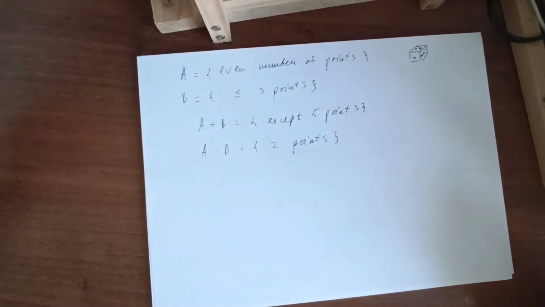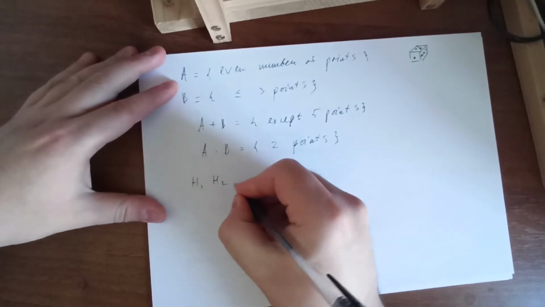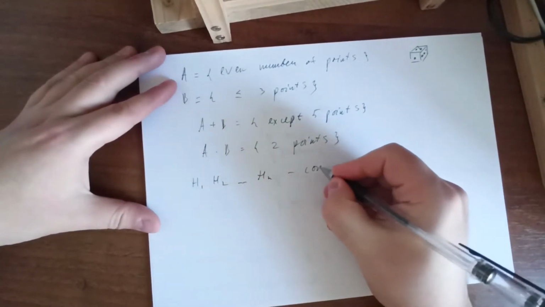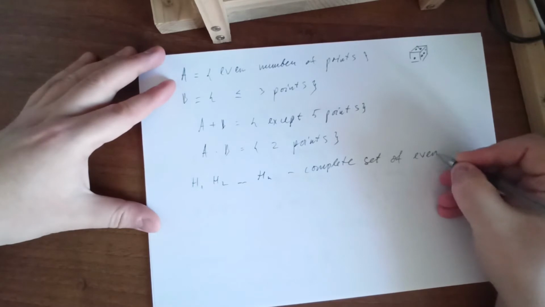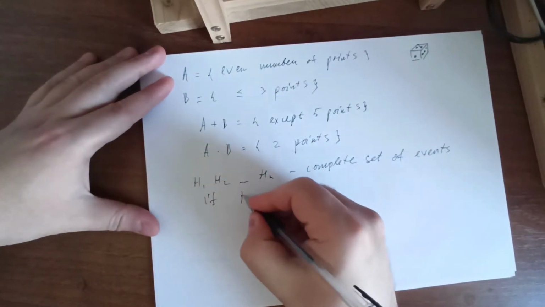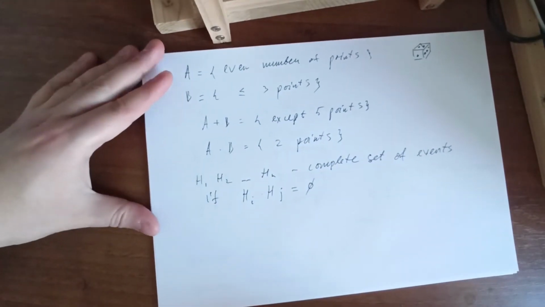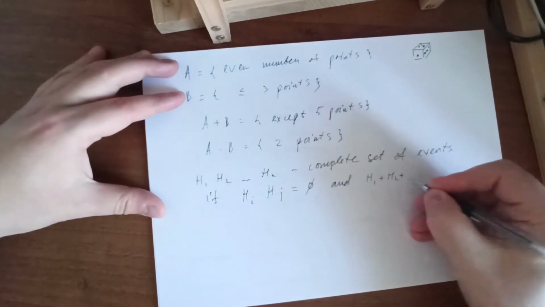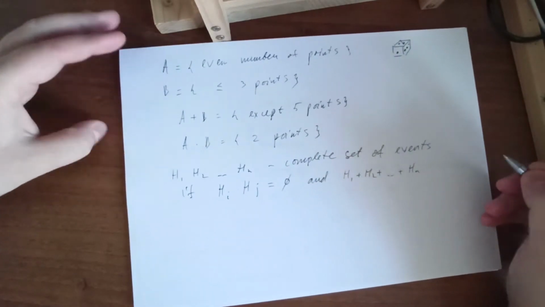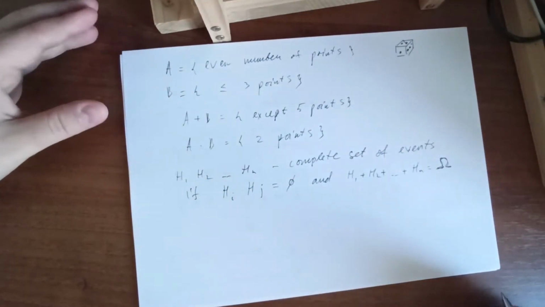We have to introduce one more thing. Complete set of events. We have H1, H2 and so on, Hn. This is a complete set of events if the multiplication of two different events gives us an impossible event, and if we add every event we will get Omega, the event that will always happen.